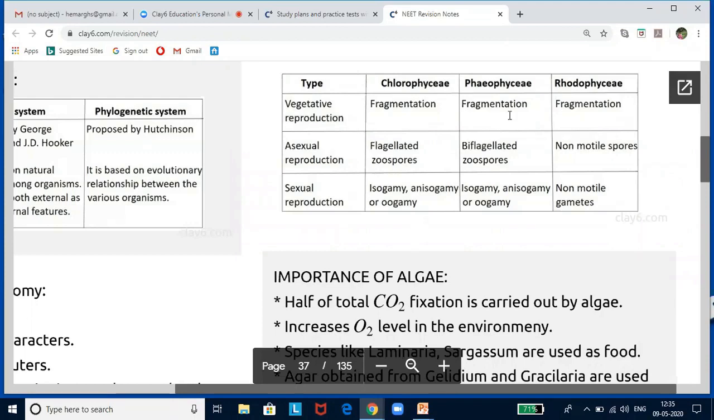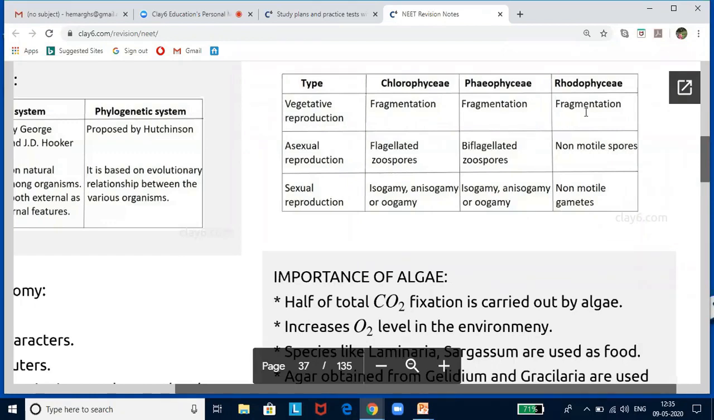Vegetative reproduction is again by fragmentation. Asexual reproduction is by biflagellated spores. So, see, in Chlorophyceae, it is flagellated zoospores. In Phaeophyceae, it is flagellated but specifically biflagellated zoospores. And sexual reproduction is by isogamy, anisogamy, or oogamy.